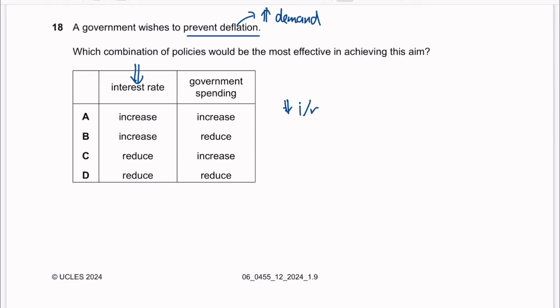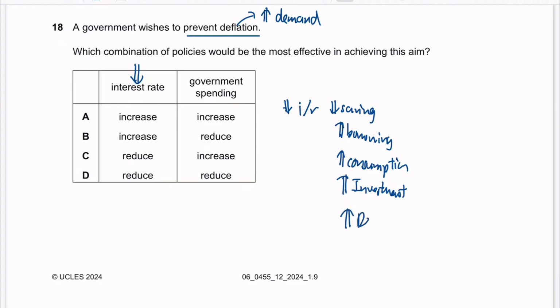So when you reduce interest rate, you will reduce saving, increase borrowing, and this leads to an increase of consumption, investment, and when the economy is being stimulated, there are a lot of activities going on. This will increase the total demand. Alright, so this is the reason why reducing interest rate can increase demand.